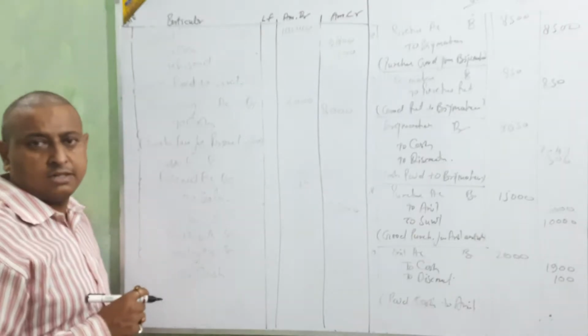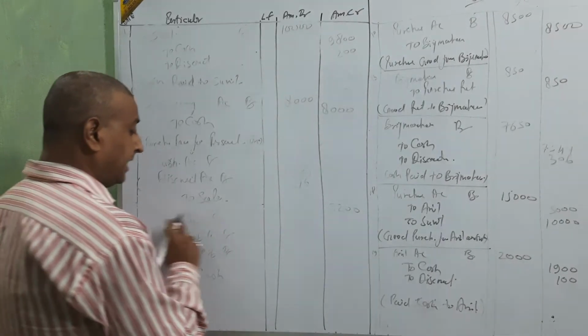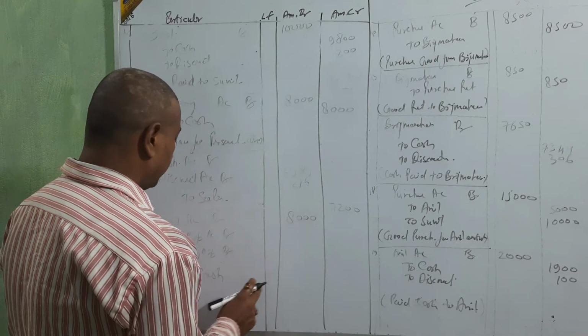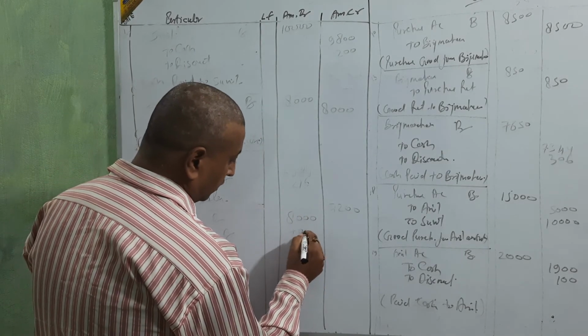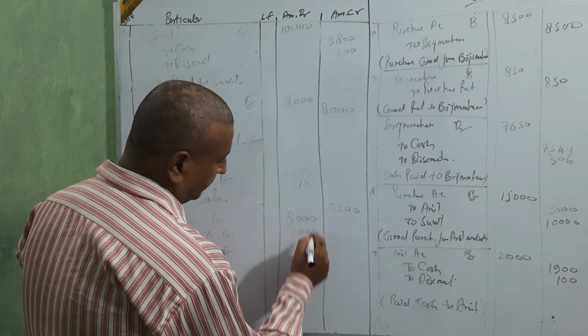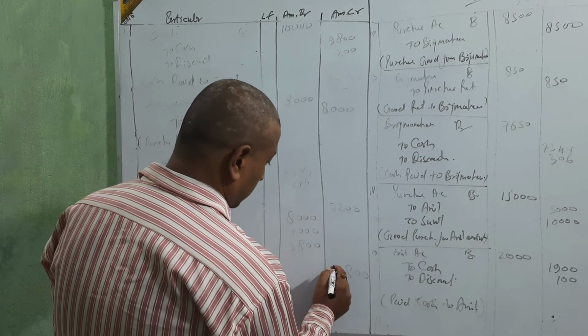Okay beta? Clear? Amount beta? Rent amount 8,000. Then 7,000. Then 3,800.